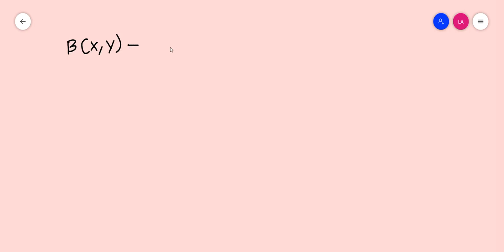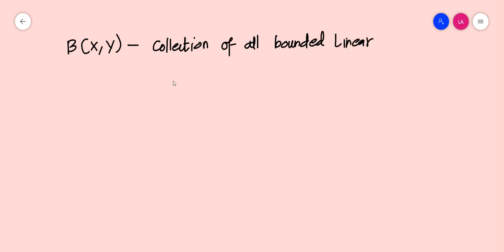B(X,Y) consists of the collection of all bounded linear operators from a vector space X onto Y.